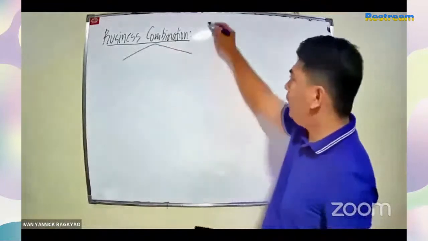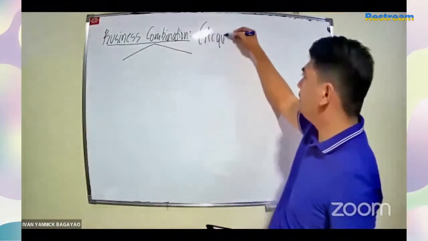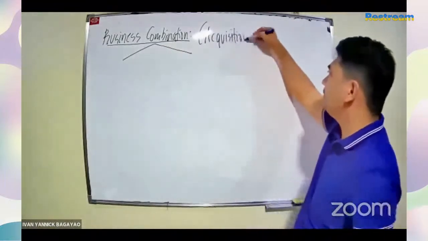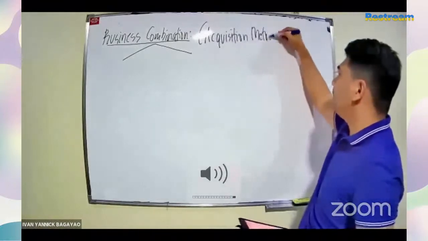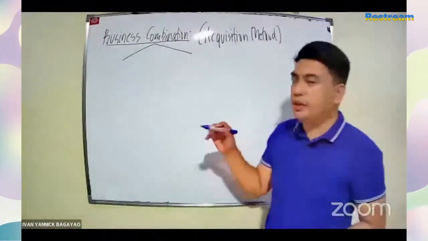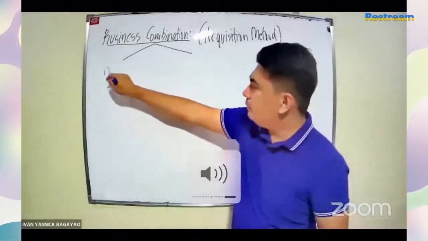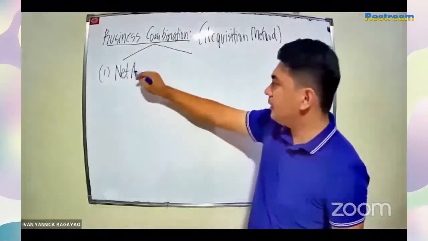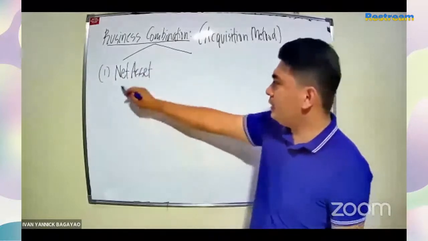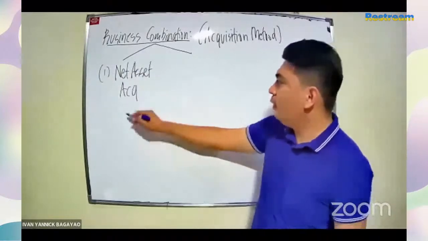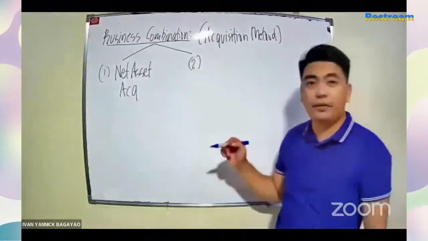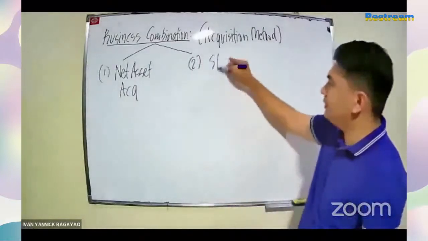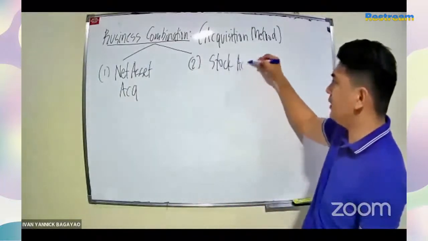We have the acquisition method. Pag sinabi nating acquisition method, it could be under the so-called net asset acquisition, or we have the stock acquisition.